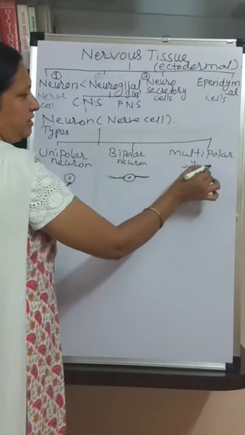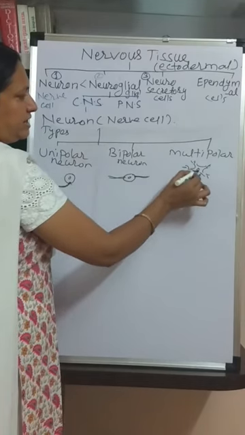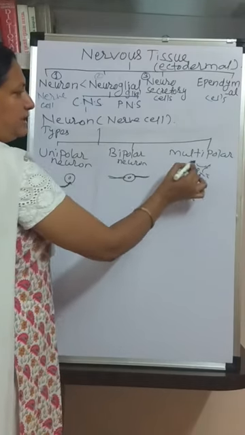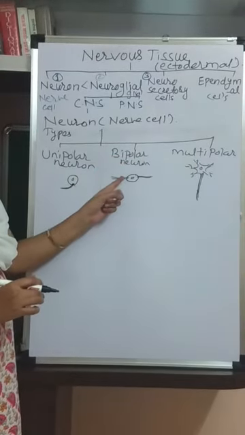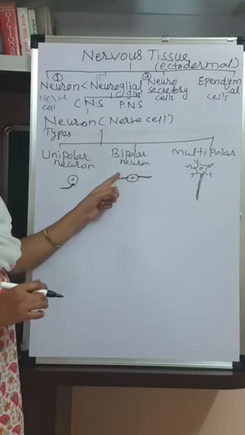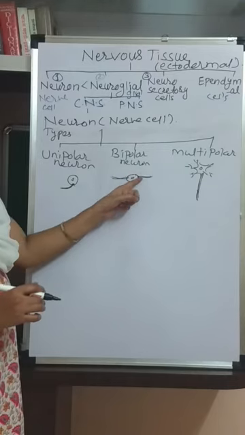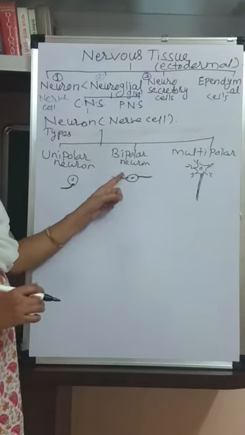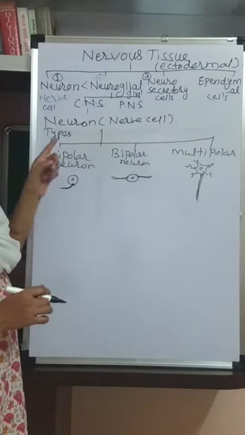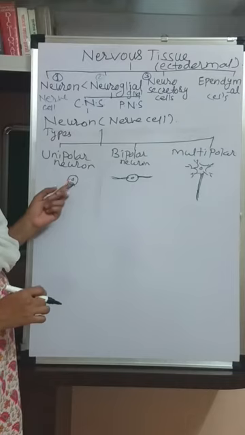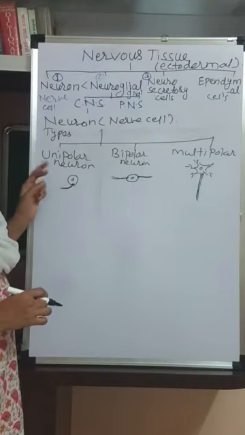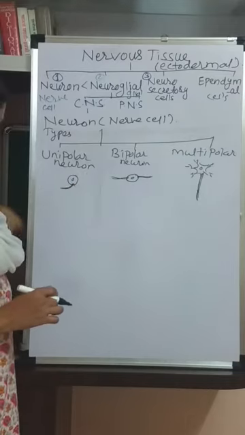Multi means many processes arises from the different poles, that is called as the multipolar neuron. Bipolar means bi means two. The processes arises from the two poles, two different sides, that is called as the bipolar neuron. And unipolar neuron means the processes arises only from one pole or one side, that is called as the unipolar neuron.